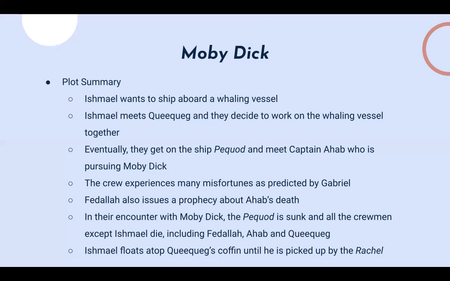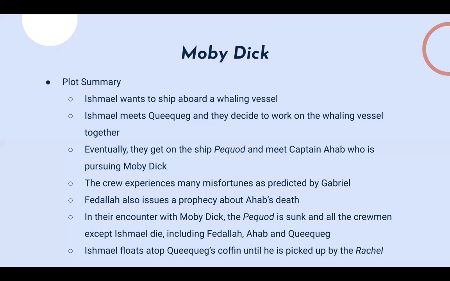So eventually, all the whaling boats, the whaling vessels, and the men are caught in a vortex that is created by the sinking Pequod, and they basically all just die. There's one survivor though, and that survivor is Ishmael, who is the narrator. What's interesting is that to get to safety, because the ship is destroyed, he is able to find Queequeg's coffin, which I'll talk about in just a second. He floats atop Queequeg's coffin until he's picked up by the Rachel, which is another whaling ship.